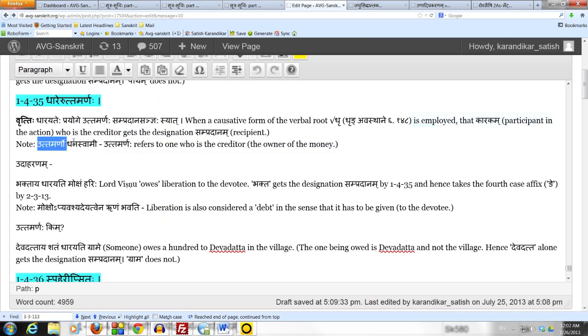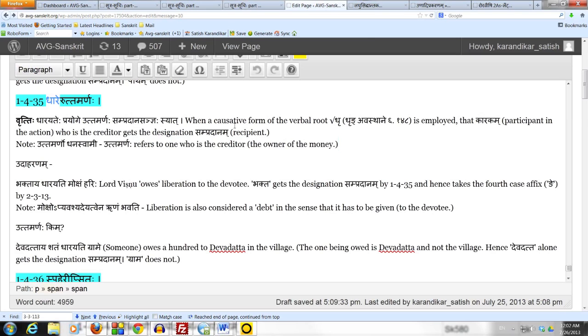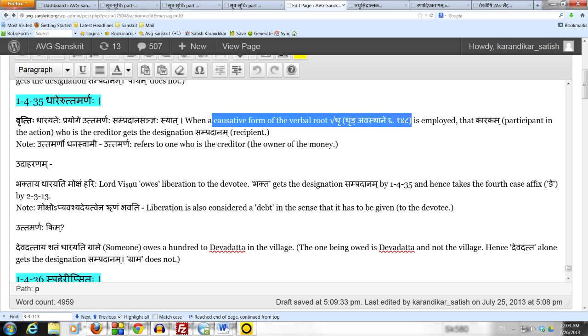Uttamarnaha refers to one who is a creditor, the owner of the money, the one who lends the money, the one who is owed the money. The sutram says Dharehe. That Dharehe is Shashti Ekvachanam of Dhari, which is the causative form. That results by adding the causative affix nich by 3126 hetumaticha, the verbal root dhru.